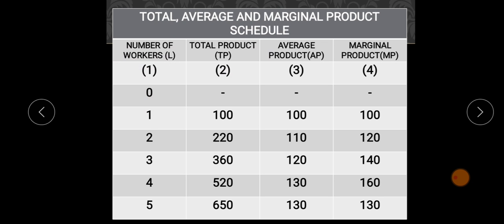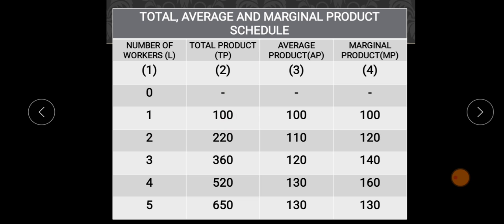The machinery is a fixed factor, so it cannot be changed in the short run. If there is one worker in that factory, that one worker is able to produce 100 units of a commodity.